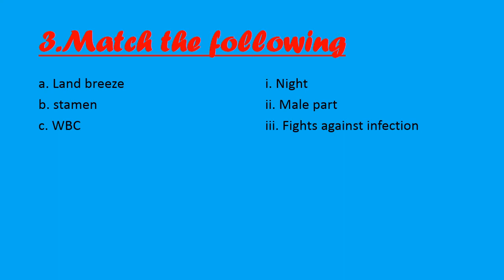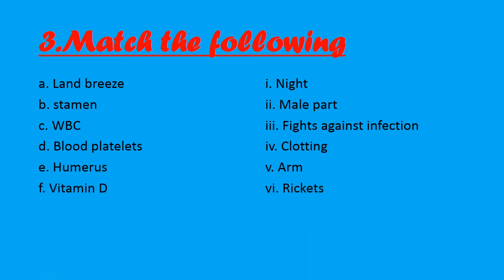WBC means white blood cells. They are the soldiers of our body. Blood platelets help in blood clotting. Humerus is the long bone in the upper arm. And in part F, we will match vitamin D with rickets. The person who is having a deficiency of vitamin D will be suffering from a disease that is called rickets. So this was our match the following.